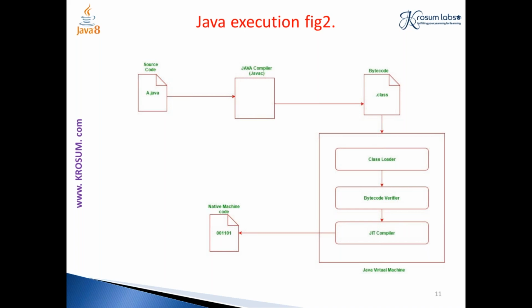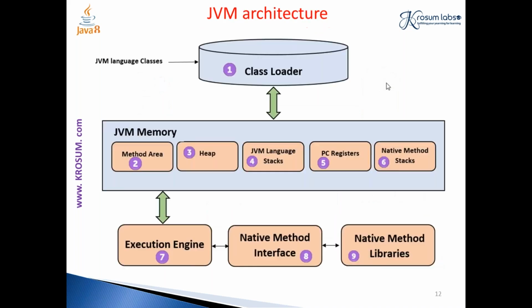And followed by the JIT compiler. When you see JIT compiler, it is actually a compiler. So Java has both an interpreter and a compiler. The JIT compiler is very useful when you are trying to load a particular method again and again. In that case, the JIT compiler is very useful.